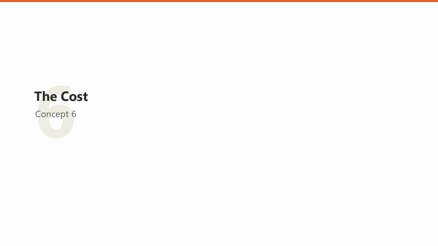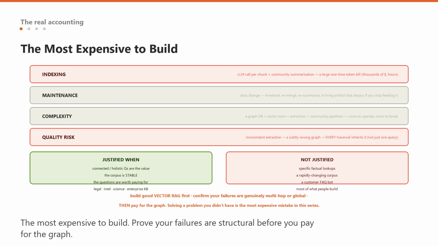Number 6. The considerable bill, honestly. GraphRag is the most expensive technique in this series to stand up, and pretending otherwise leads teams into a very costly mistake, so here is the full bill. Indexing cost: an LLM call per chunk to extract entities and relationships, plus more LLM calls to summarize every community. For a large corpus, that is a substantial one-time token bill, potentially thousands of dollars and many hours of processing, before you have answered a single question.